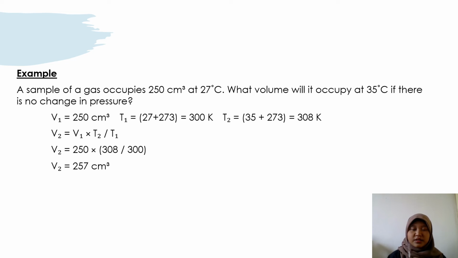But we have to convert Celsius to Kelvin: 27 Celsius plus 273 is equal to 300 Kelvin, and 35 Celsius plus 273 is equal to 308 Kelvin. Now to get V2, V1 times T2 over T1. So 250 times 308 over 300, which is equal to 257 cm cubed.